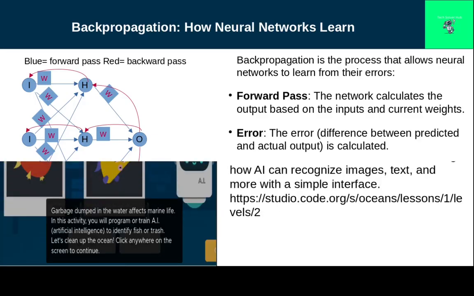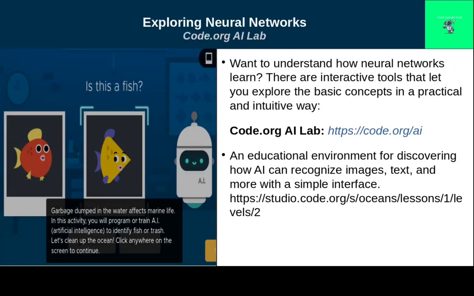To better understand how neural networks work, we can use interactive tools. One such tool is the Code.org AI Lab, which allows you to explore AI learning in a simple and educational way. You can see how artificial intelligence classifies objects and learns from data. I encourage you to try it out for yourself. Exploring these tools is a fun way to grasp the concepts we've discussed so far.